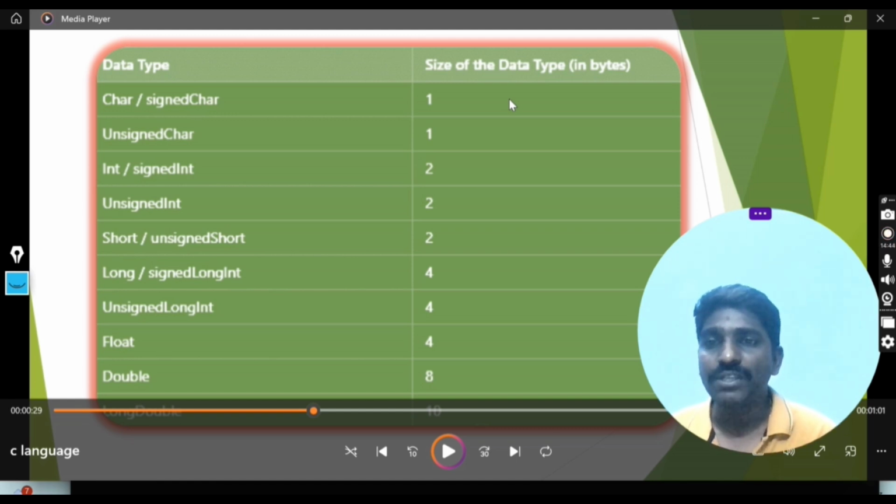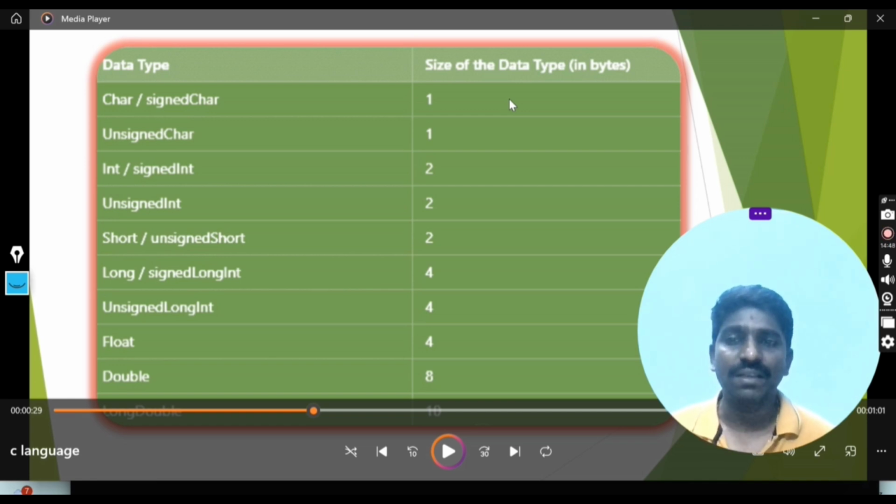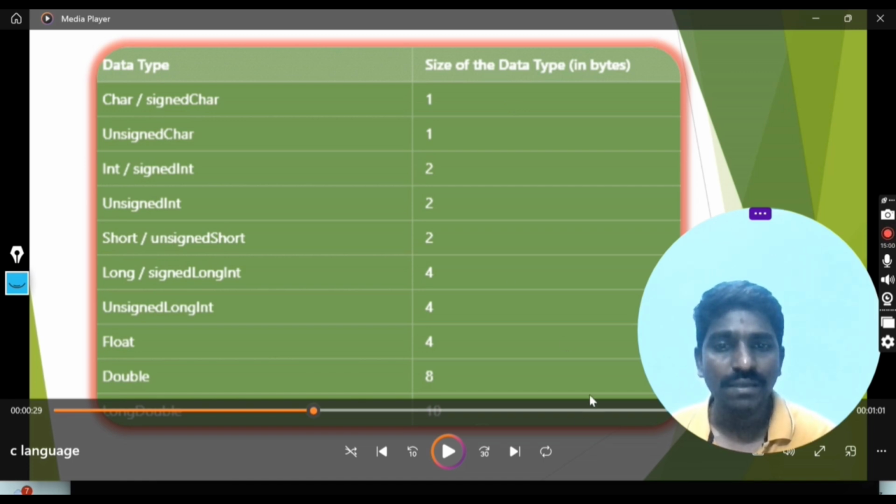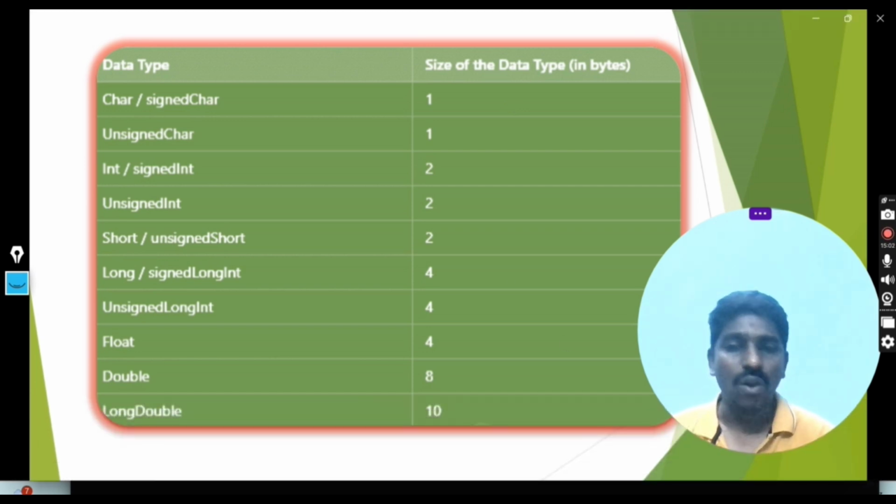Short and unsigned short are 2 bytes. If the value exceeds that, you go with signed long int, 4 bytes, and unsigned long int, 4 bytes. Float is 4, double is 8, and long double is 10. These are the fundamental concepts you have to remember.